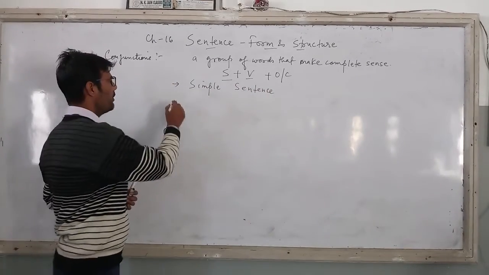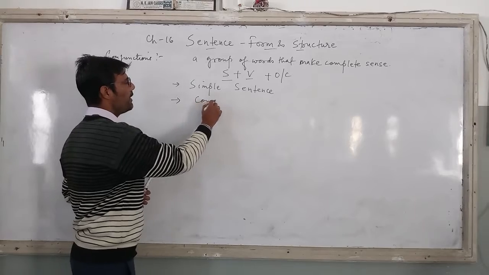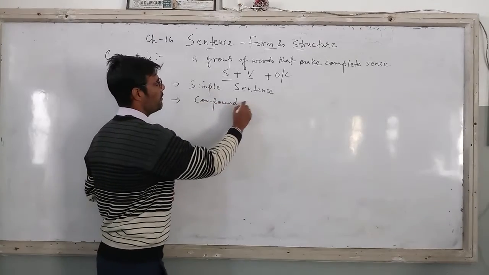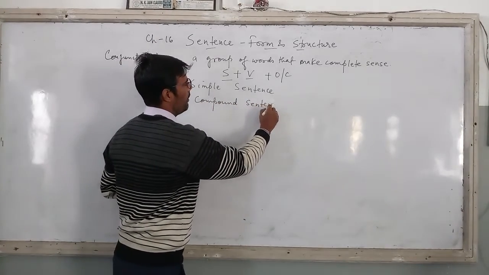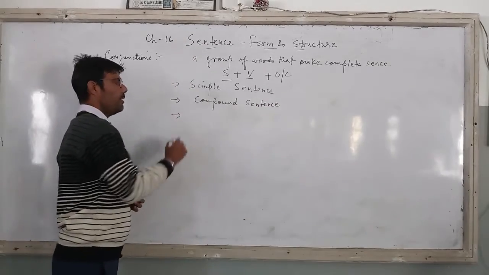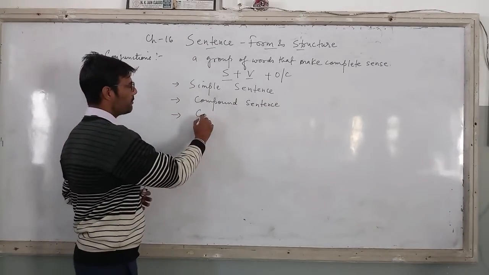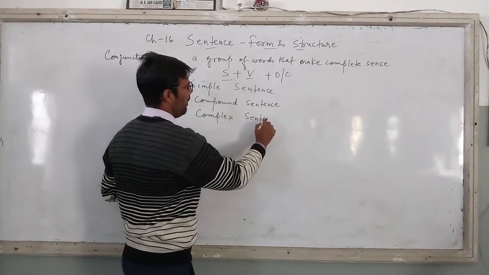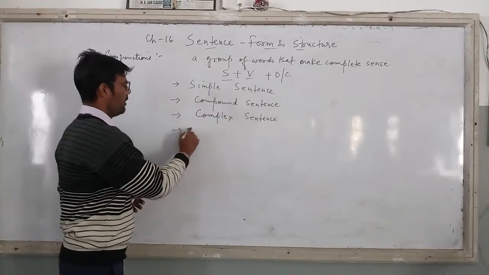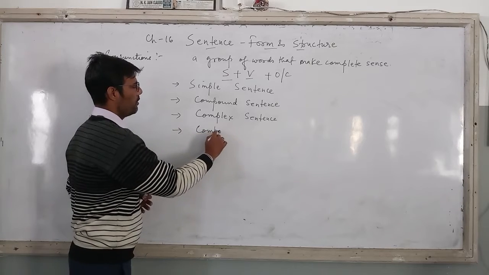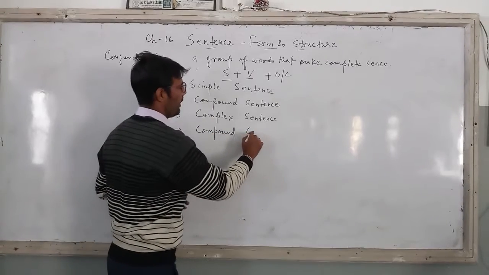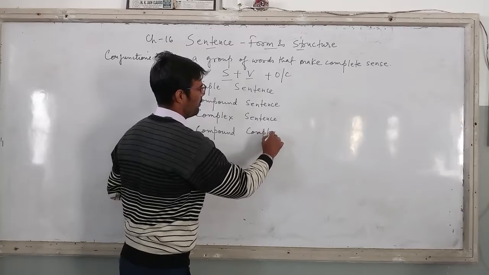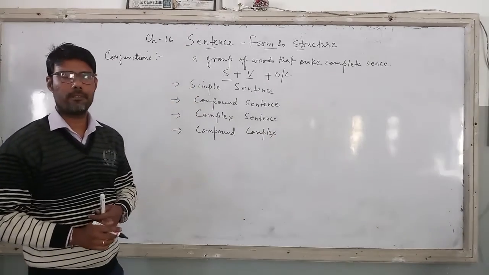Then we have compound sentence. Third, complex sentence. And compound complex. Right?